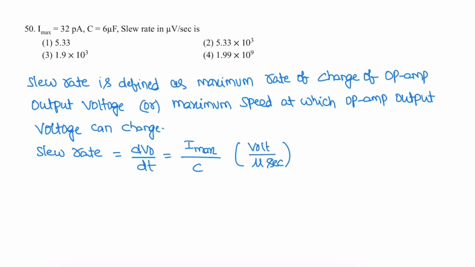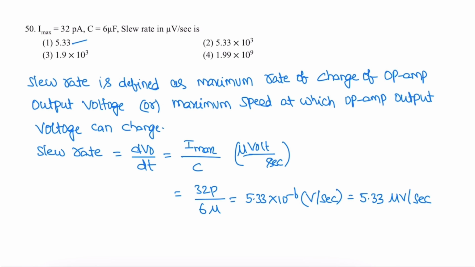Next question. Given the slew rate of an op amp. Slew rate of an op amp is defined as the maximum rate at which the op amp output signal can change, or the speed at which the op amp output voltage can change. It is given as slew rate equal to dV0 by dt, that is maximum current by capacitance. Given maximum current is 32 picoampere and capacitance is 6 microfarad, they asked to calculate the slew rate in microvolt per second.